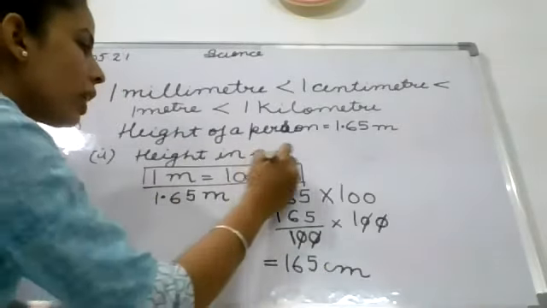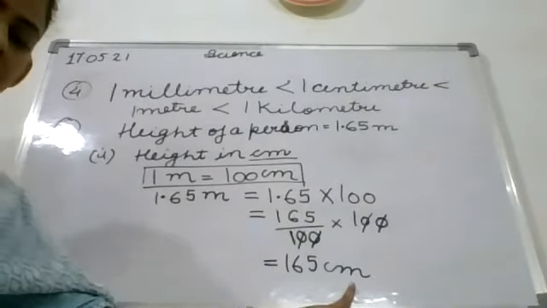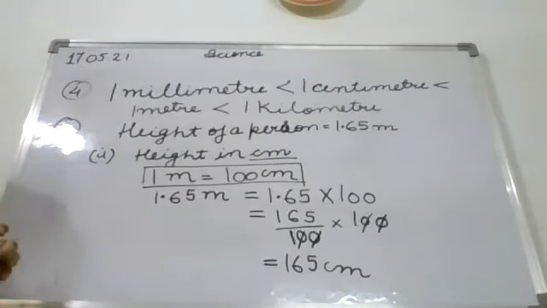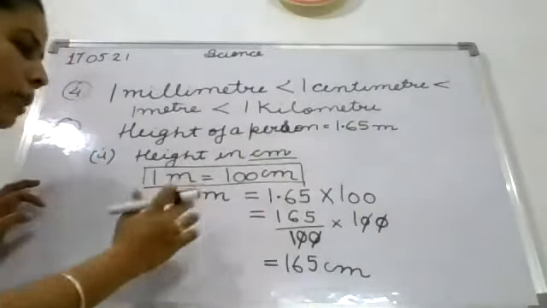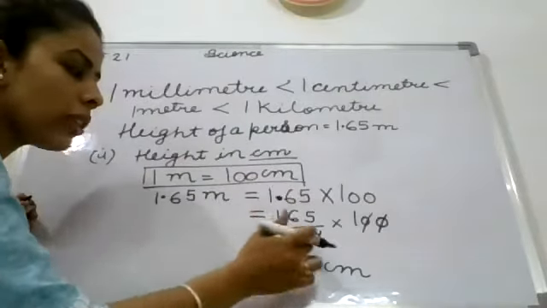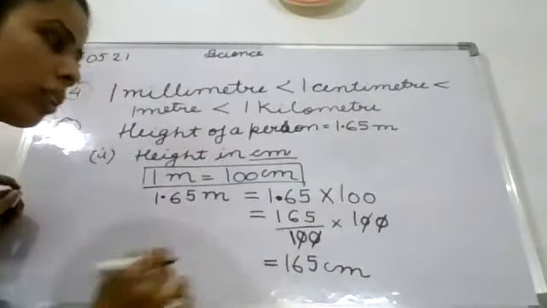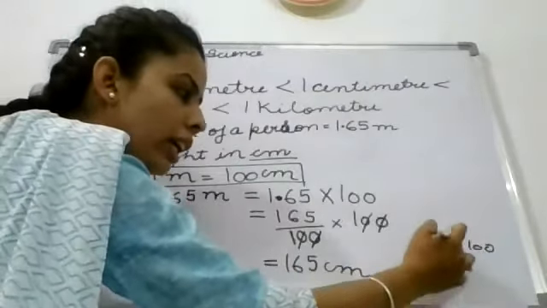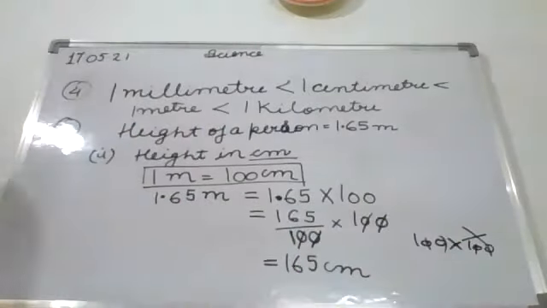Because we have to convert it into centimeter, don't forget to write the units here. Clear? Now next is, you understand that the height of a person is 1.65 meter and you have to convert into centimeter. You will multiply by 100. Here I have put 1 under the point, and since there are 2 digits after it, there are 2 zeros. Okay, and then you will cut. Okay, you can't cut in this way. If there are 2 in the numerator, you can't cut in this way. So it is the wrong method. One should be at the numerator and other should be in the denominator.